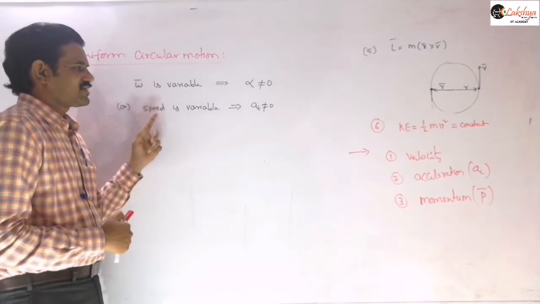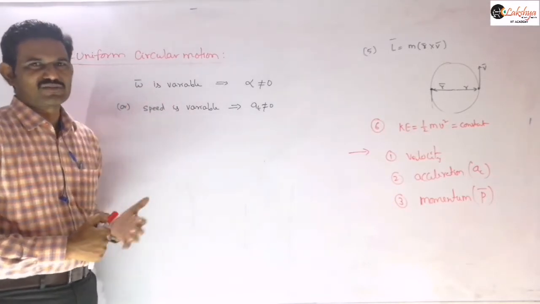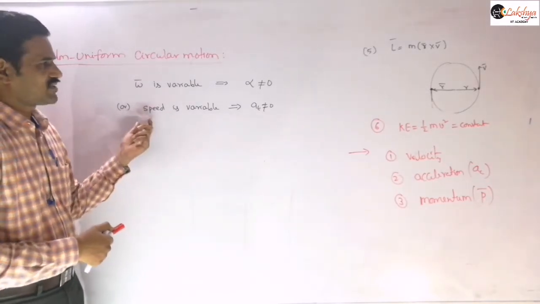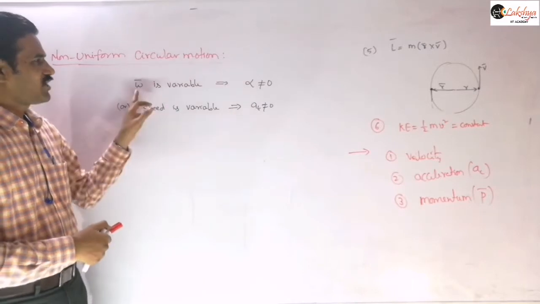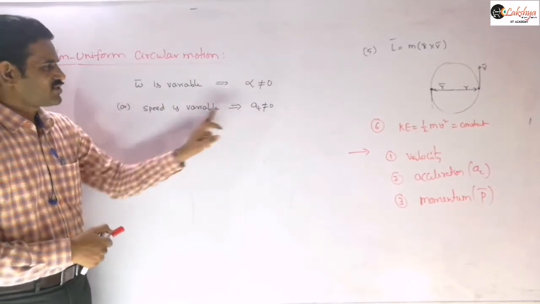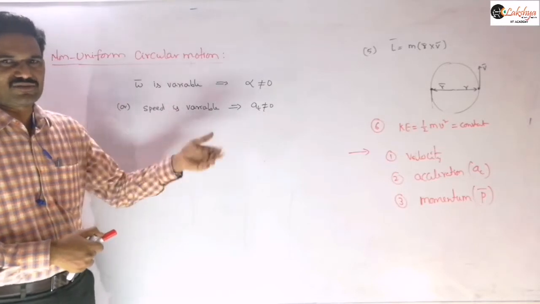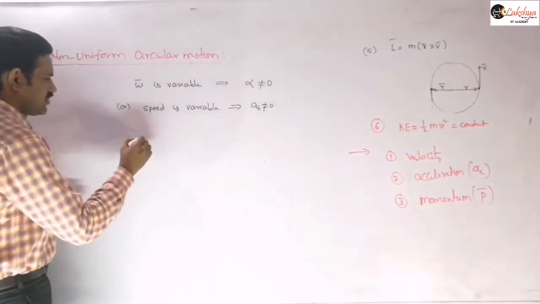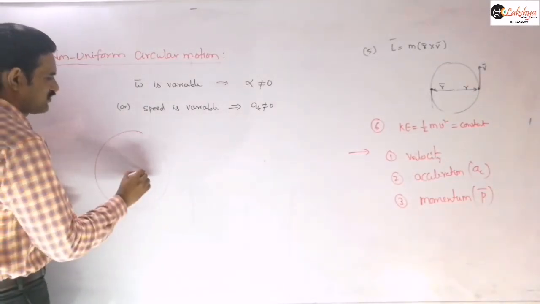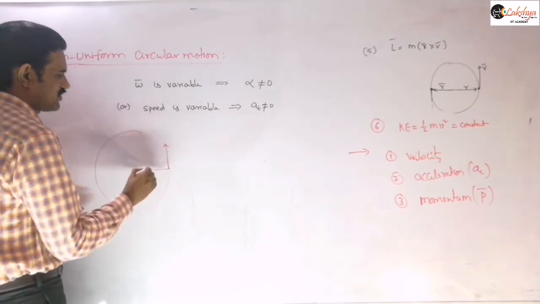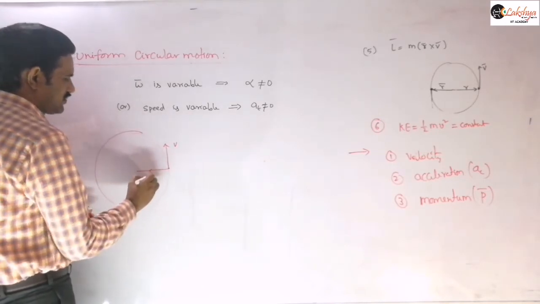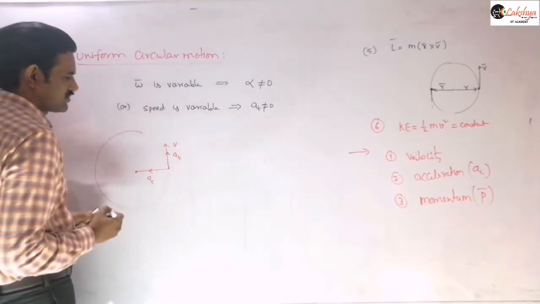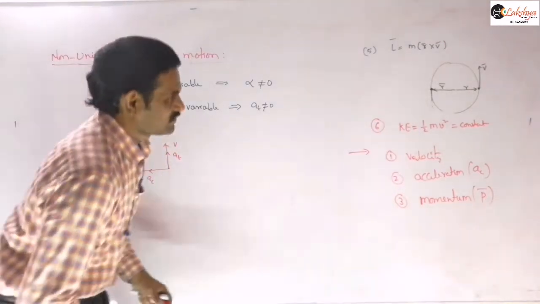Once the omega value is increasing, the speed of the particle also increases, because V is equal to R omega must be satisfied. If these two are parallel, in the same direction, the speed of the particle goes on increasing. So in non-uniform circular motion, the speed of the particle goes on changing. This is our centripetal acceleration direction, and it possesses some tangential acceleration also.